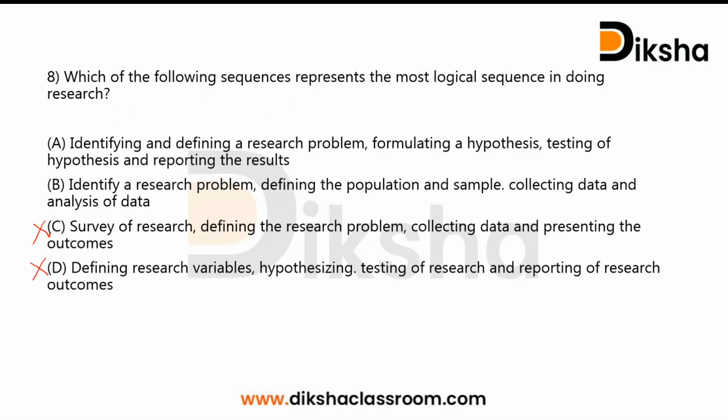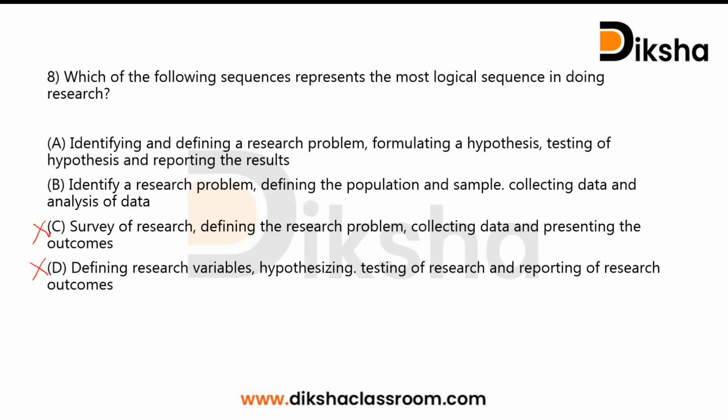Then population and sampling. We'll choose a particular sample. Then we'll decide upon which tools and techniques to be used and which statistical method to be used after data collection. Then we will do data collection from the samples we have chosen. Then analysis and interpretation of the data will be done. Then we'll discuss based on this analysis. Then summary and conclusion of our study is added. And at last, bibliography and appendices. So these are the general steps in doing a research process.